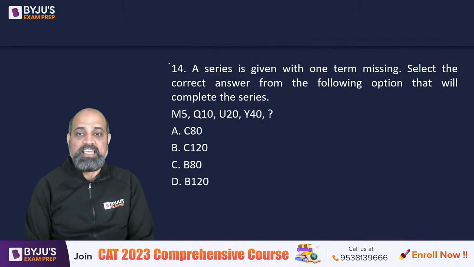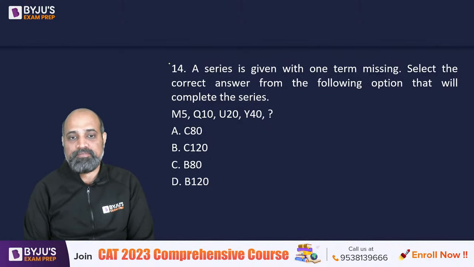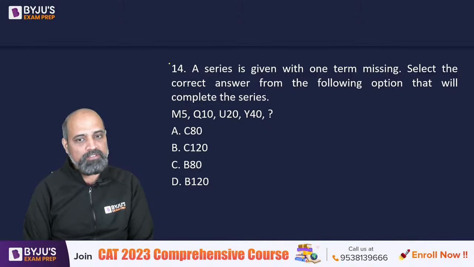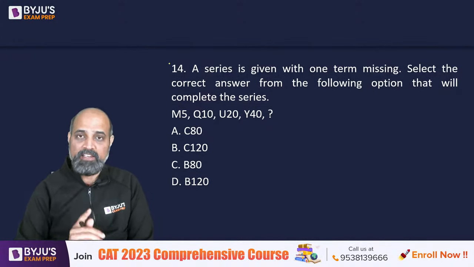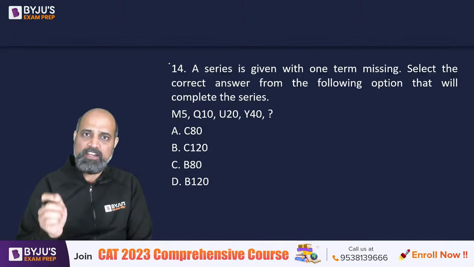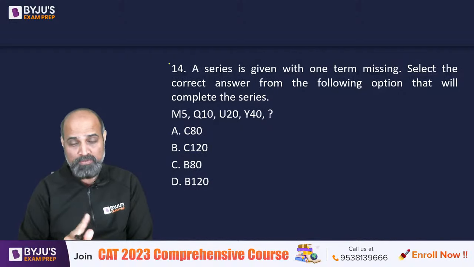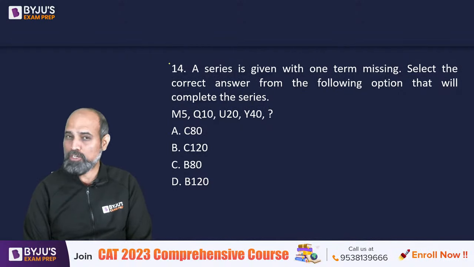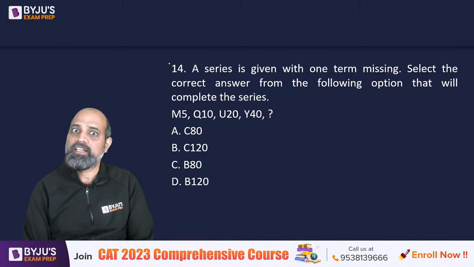Okay, next one. A series is given with one term missing. So the last term is missing. Select the correct answer. So what should we have there? So we have 5, 10, 20, 40. And then we have M, Q, U, Y. सबसे पहले, which two options can only be the answer? Looking at the numbers because they are easy to understand. Letters थोड़ा मुश्किल होता है. But numbers is something we are more comfortable with, right?